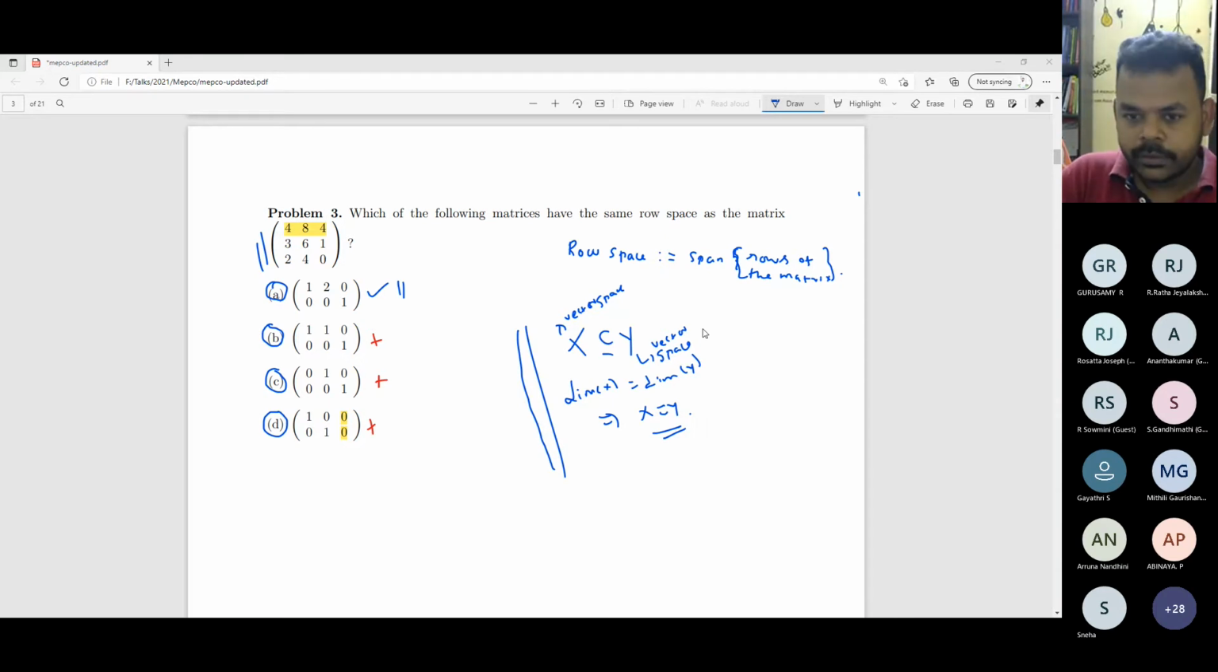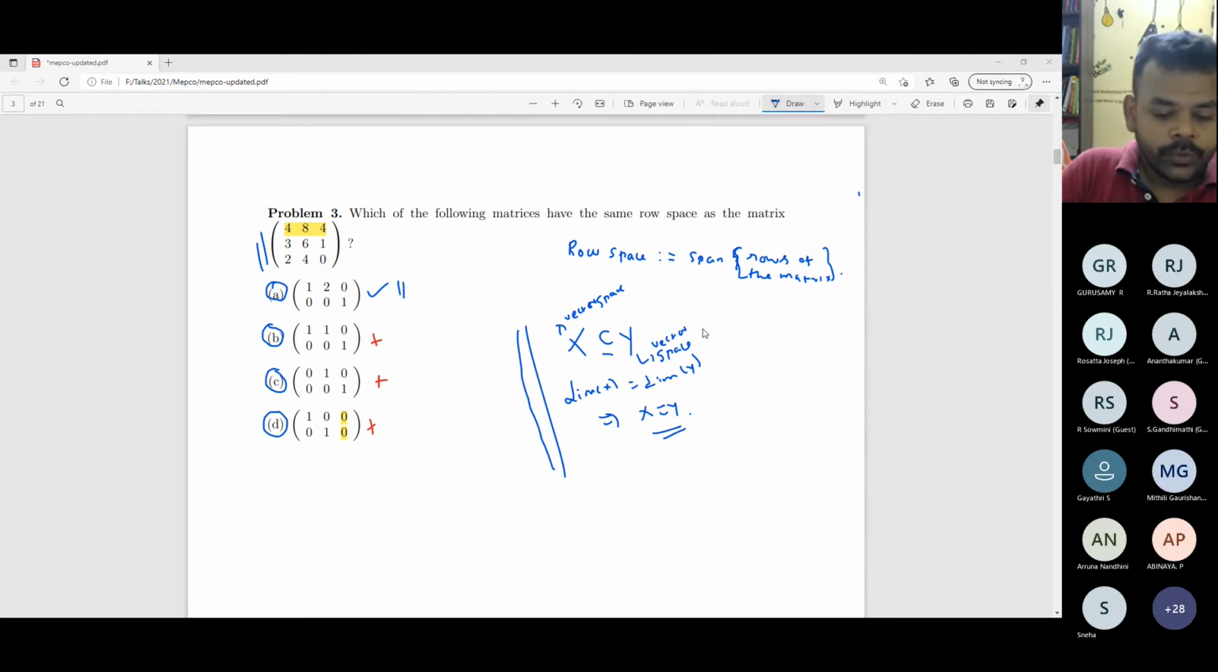Yes, clear, sir, but I have one question, sir. Suppose in this question the options are not given. Suppose the question is like this: find the row space of this matrix. Then how to do it?